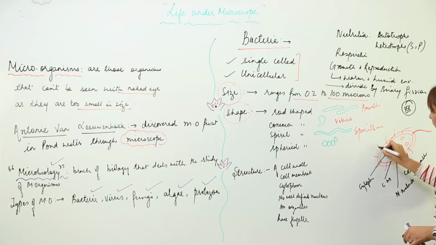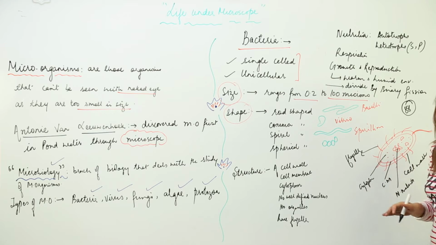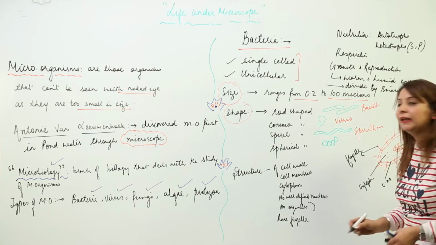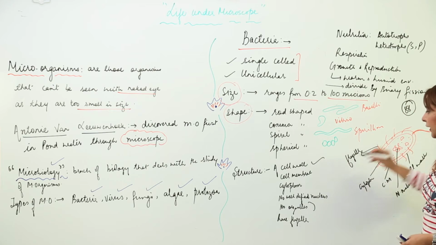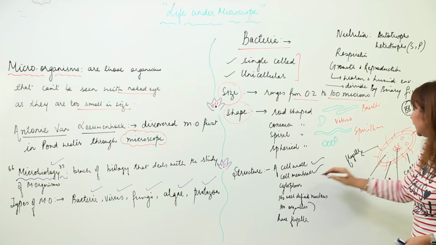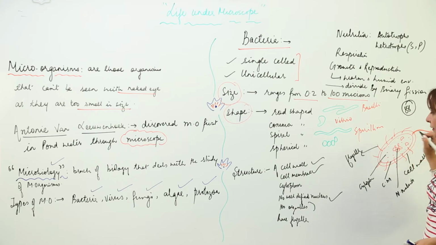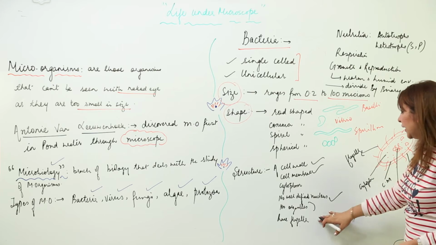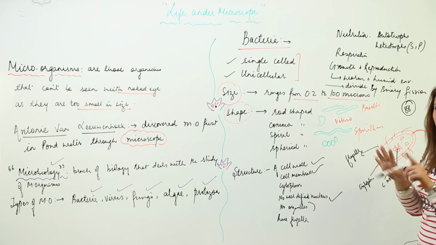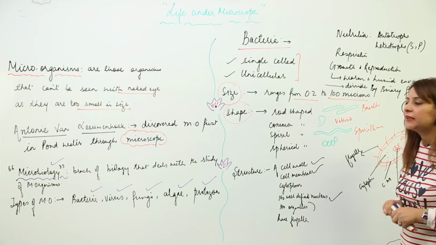And we have these thread-like structures, that is flagella. Because it is a prokaryotic cell, it doesn't possess any organelles. So this is the cell wall, the outer covering, cell membrane inner to it, and cytoplasm, the liquid inside. There is no nucleus, as you can see the nuclear material is naked, and no organelle, nothing specific is found inside. They have a thread-like structure, flagella, which helps in movement. So this is the structure of the bacteria.